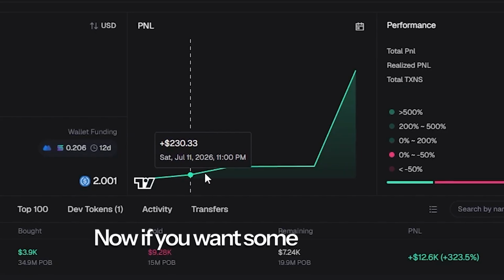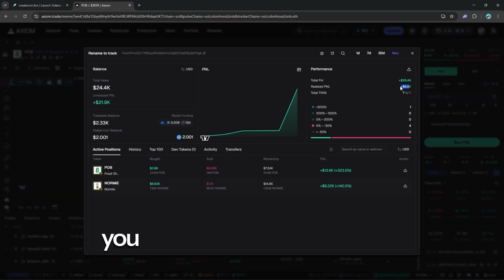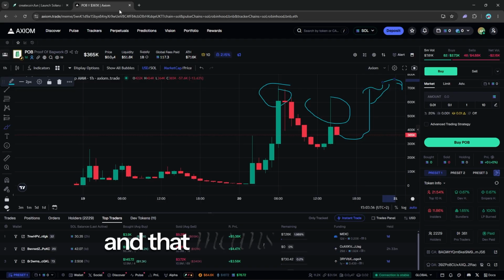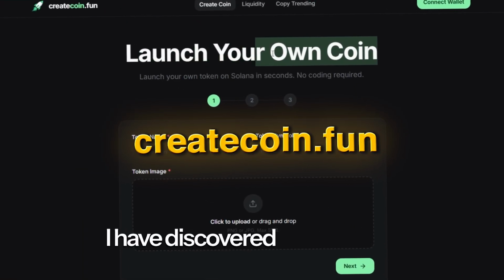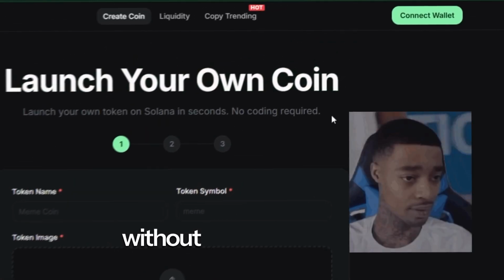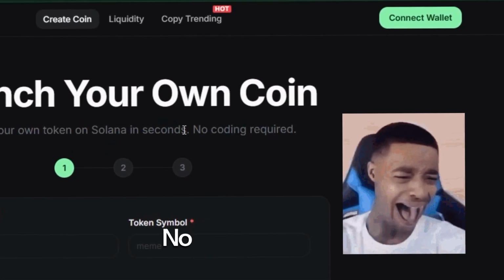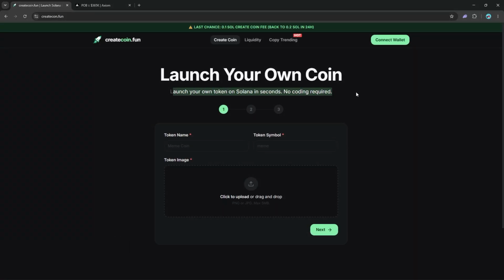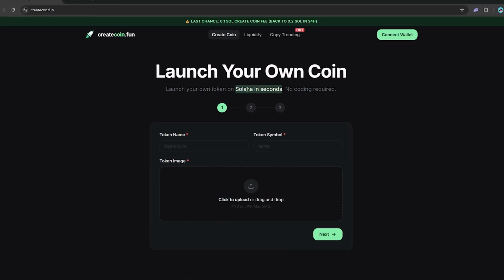Now, if you want some frequently consistent good P&Ls like this guy here, you are going to need to start looking at devin as your way forward, okay? And that means we're going to use createcoin.fun. Now, this is a platform that I have discovered that allows you to launch your own coin without the need of coding knowledge. You do not need to know how to code. No coding is required. You just need a bit of Solana, a bit of time, and the ability to push some buttons, which I am sure you all know how to push buttons, otherwise you wouldn't be here, would you?